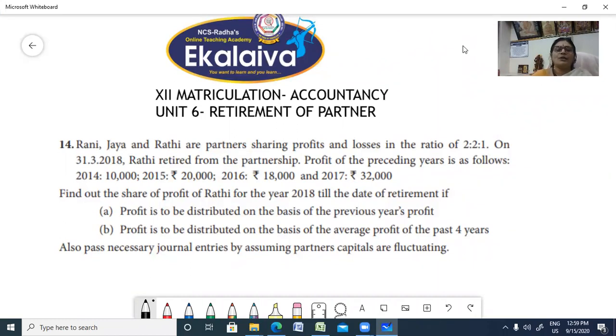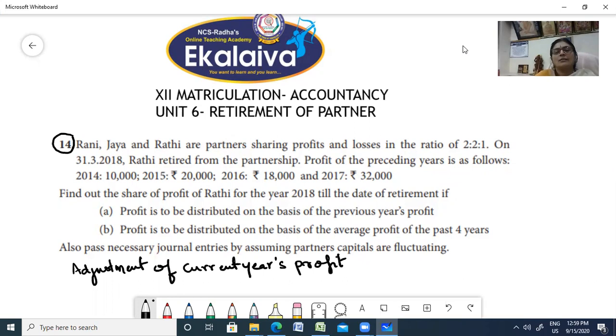Today we're going to discuss problem number 14. In this problem, we're going to discuss the adjustment of profit, the adjustment of the current year's profit and loss up to the date of retirement.